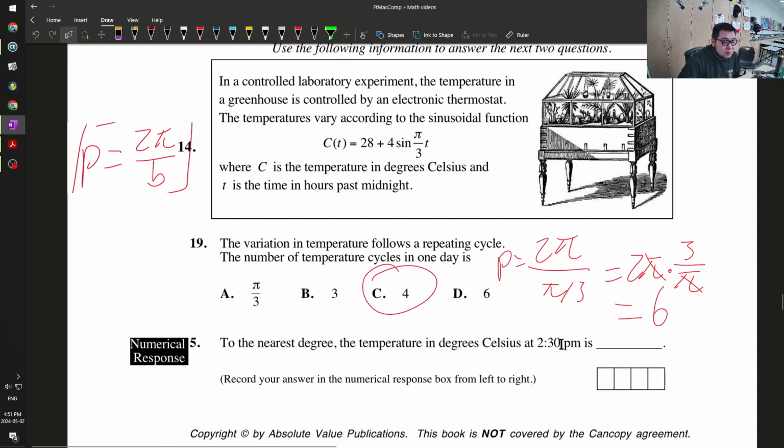Okay, what is the temperature at 2:30 p.m.? So they want us to substitute x is equal to 2:30 p.m., which is 14.5 hours after midnight. So 12 plus 2 is 14, and then 30 minutes is half an hour.